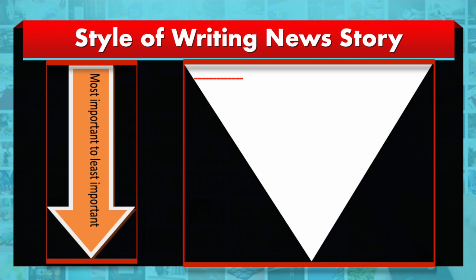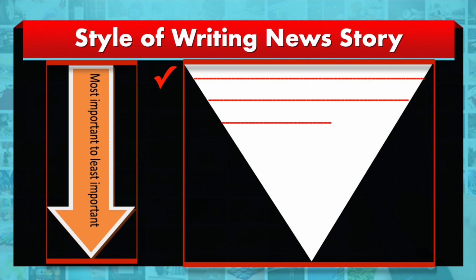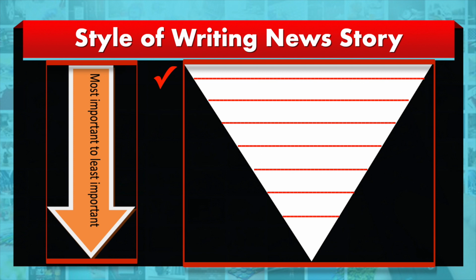The first one, as we said, is obviously the lead. The second is the most important facts. As we move from top to bottom, the importance levels are reduced. Depending on the time or the space, the editor is going to make a cut. If he cuts at this point, the entire news retains its news value, and even if he cuts at this point, the news still has its news value, because we have covered all the most important aspects in this area. This is what we need to keep in mind while writing the news story.